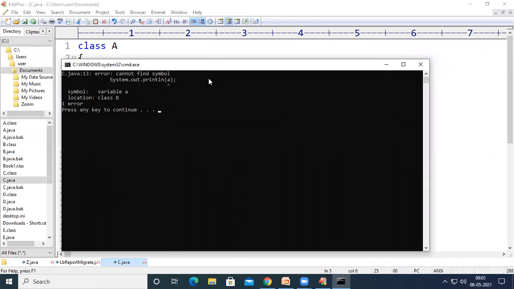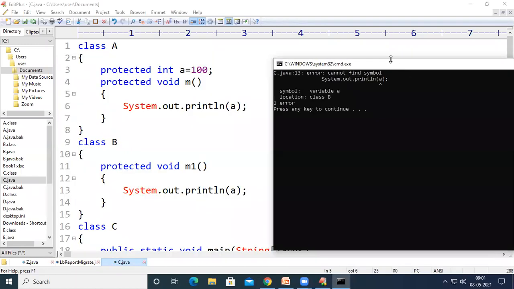If I compile the code, see here, I am getting an error at line number 13. The name of the error is "cannot find symbol". The compiler is unable to find the symbol A at line number 13. If you observe, in line number 13, I am trying to print A.